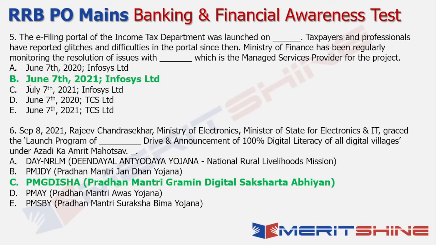So the answer to the first one is of course 7th of June 2021 and Infosys Limited, and the answer to the next one is basically talking about the Pradhan Mantri Grameen Digital Saksharta Abhiyan, that is PMG Disha, and that is the launch program that basically happened. So now I understand one thing, that this was not the scheme itself being launched, which was obviously launched a little earlier, right? And this was the launch program of the PMG Disha Drive. That is what happened on this particular day, right?